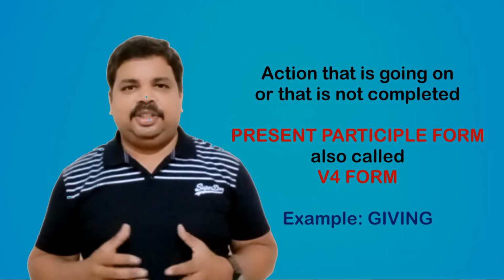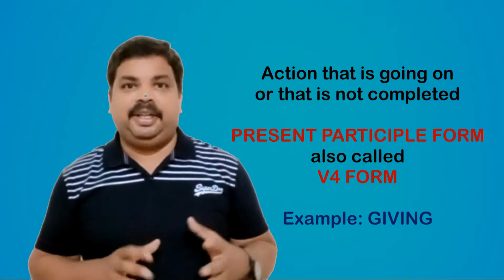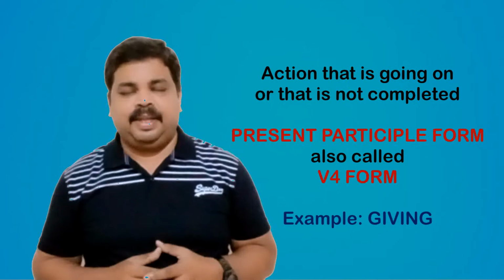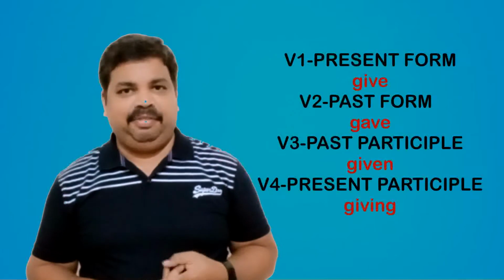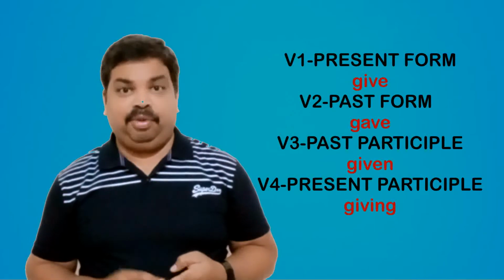So ing is used for continuing actions, not completed actions. We are going to learn more about tenses in the next videos, but as of now, I would like to end here. Grammarians in advanced grammar concepts add some other verb forms, V5, V6, but let me cut short here for easy understanding. So, V1 give, V2 gave, V3 given, V4 giving.